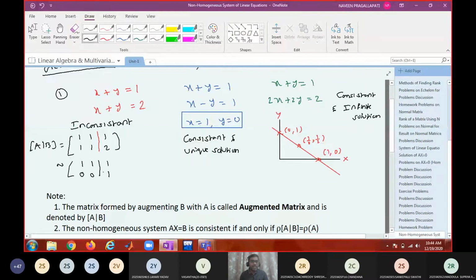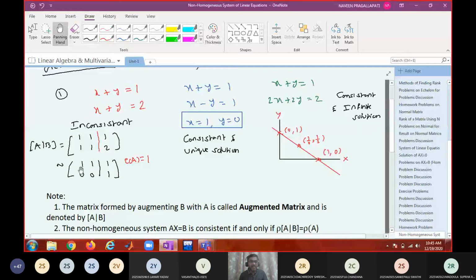What is the rank of A and the rank of the augmented matrix?